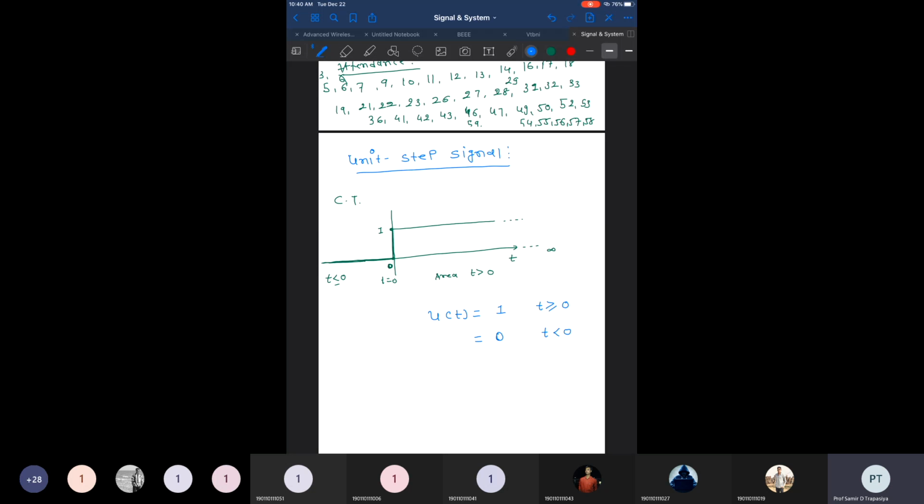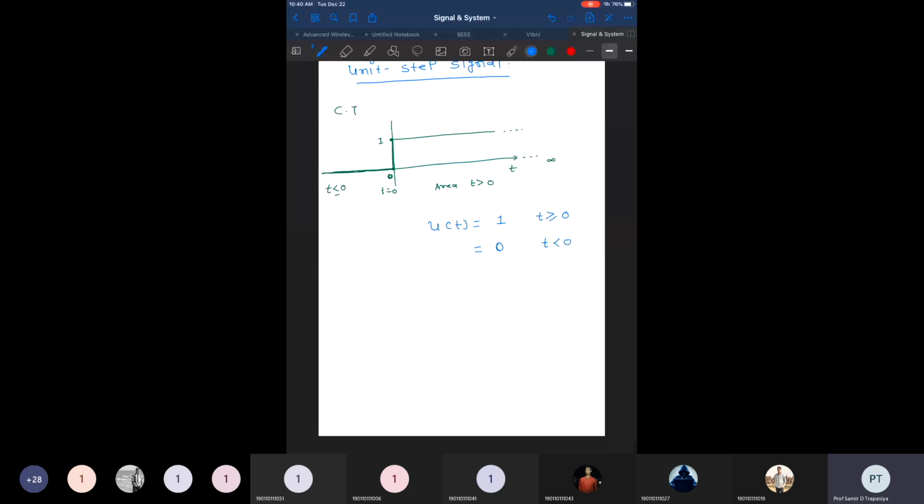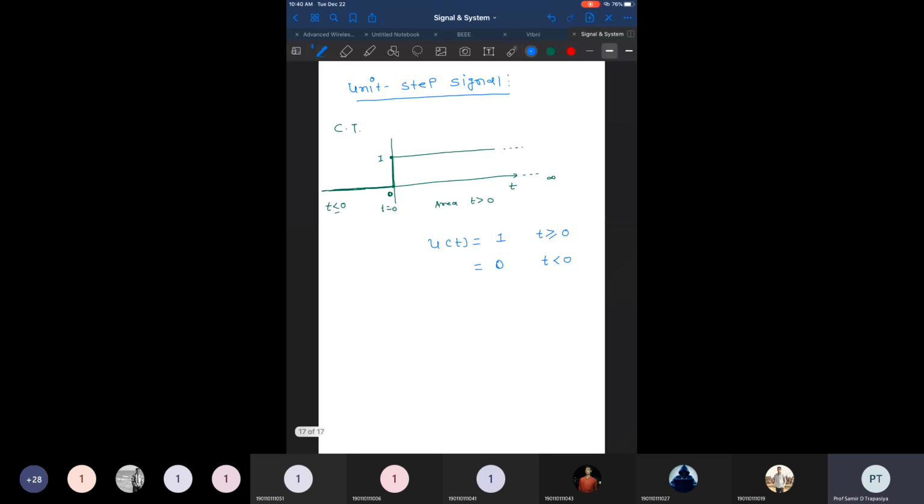Now we think about the application of the unit step signal. The unit step signal is used whenever we have to make any signal start from 0. If we multiply a signal with the unit step signal, all other points of the signal at t less than 0 become 0, and the signal above t equal to 0 remains present.